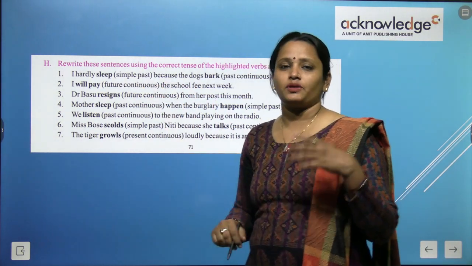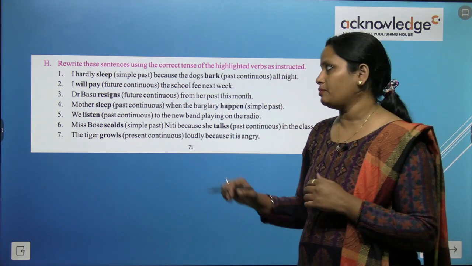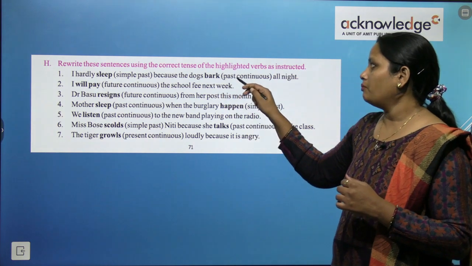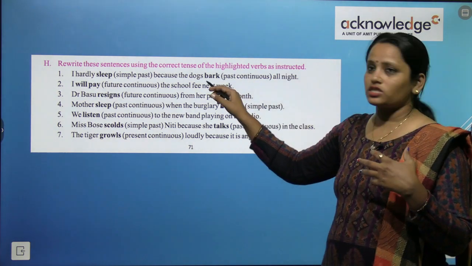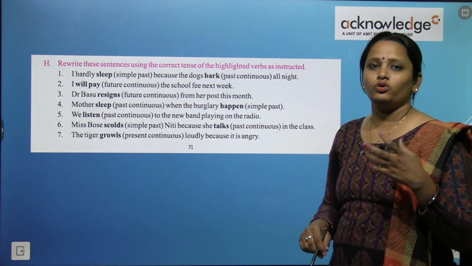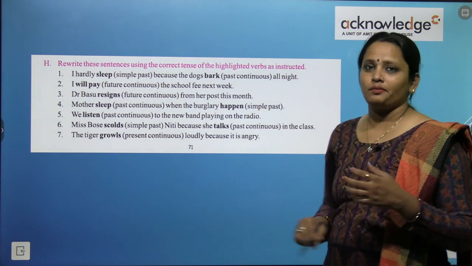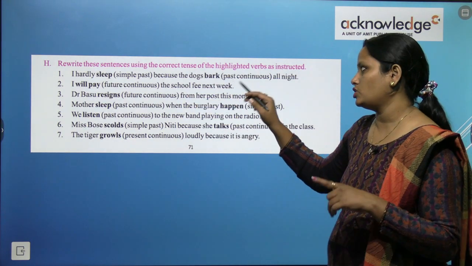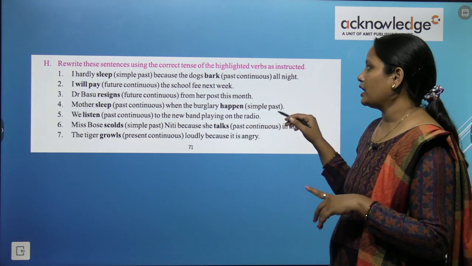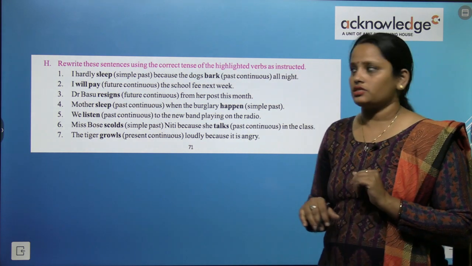I hardly slept because the dogs, bark we have to make past continuous, so we will say dogs, there are many dogs so were, and bark becomes barking. So I hardly slept because the dogs were barking all night.